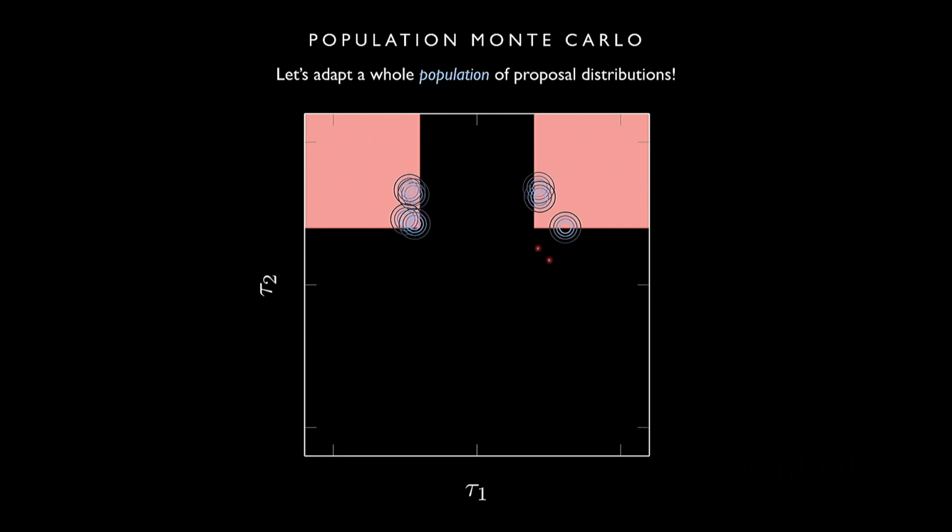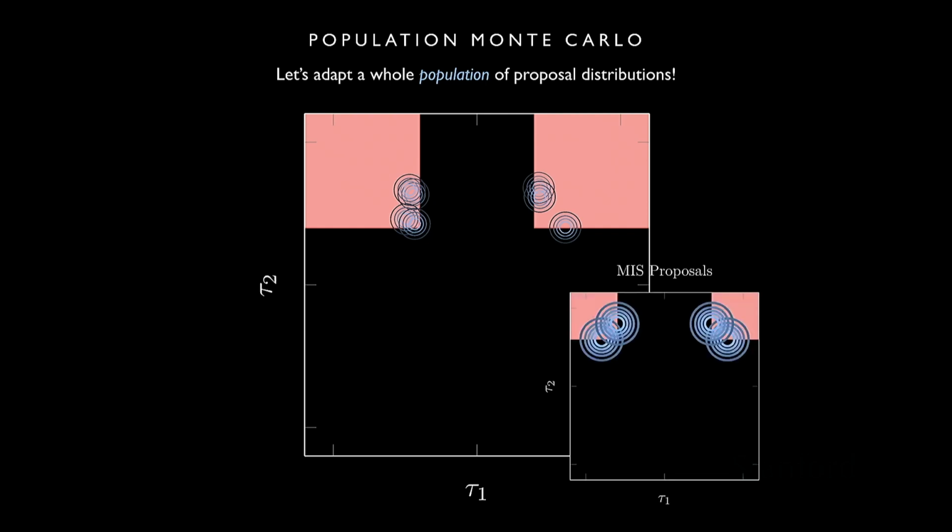Okay, and so now we're back to where we started, and so you can imagine we could repeat this process and continue to try to improve these proposals. But already this is looking pretty good, because if you remember the proposals that we hand designed for this same exact problem looked like this, and we've already automatically found a very similar set of proposals. So this might work well.